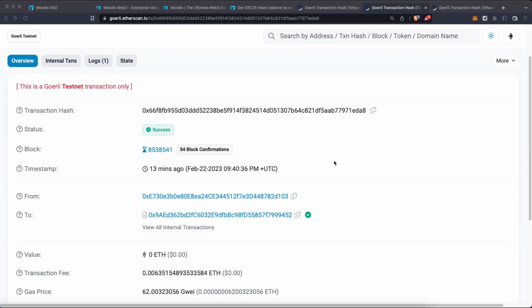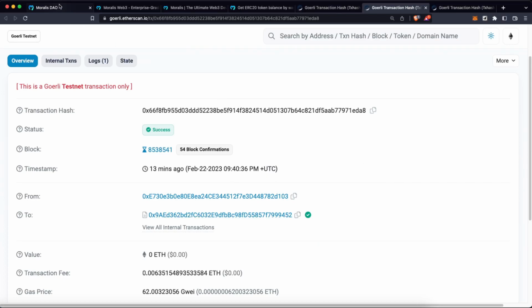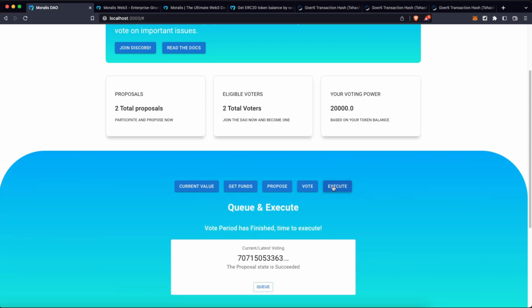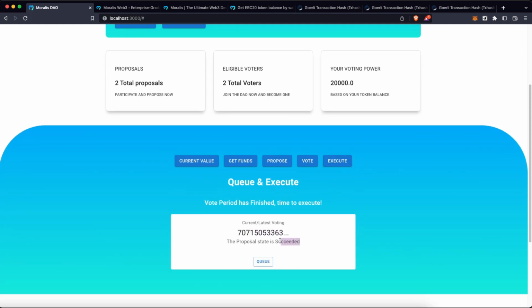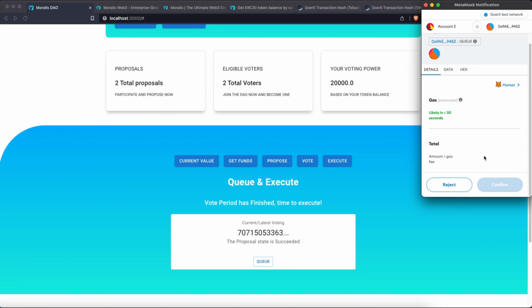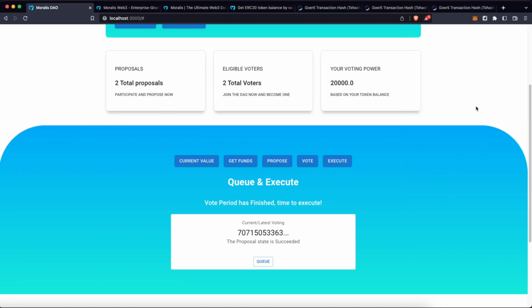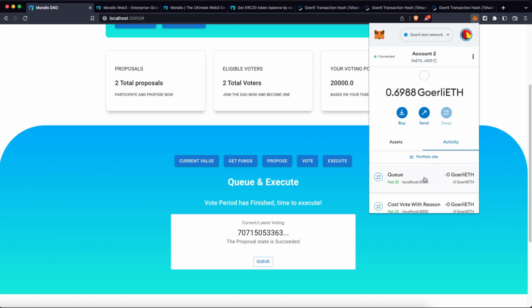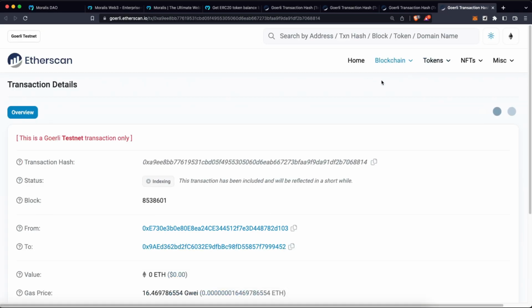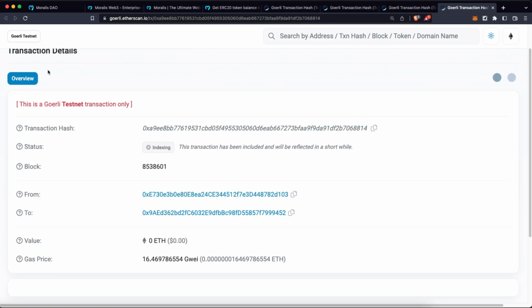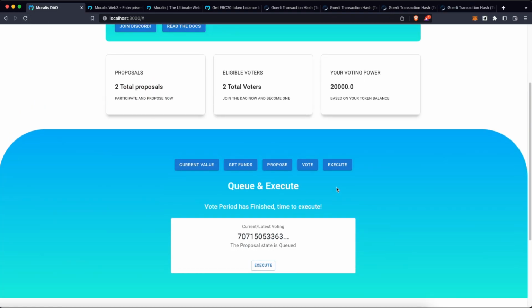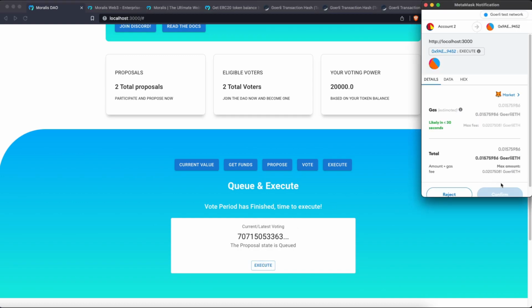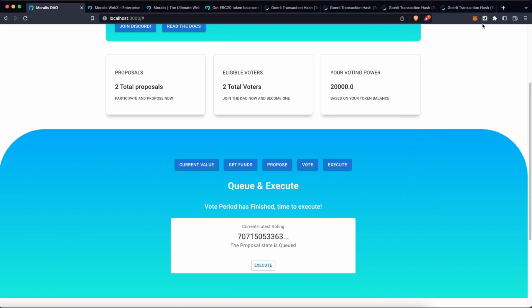After the voting period has finished, if we go back to the page, this execute part has now changed, and it says that the vote has succeeded. The reason is that we have 1 vote in favor, so we can now queue that proposal execution. Let's confirm this. Let's check the transaction. It seems that it went properly, so nice. It's just indexing right now. And if we go back to the execute function, we can now execute. So let's also execute that function.